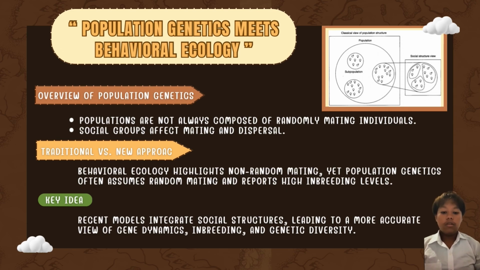Population genetics often assumes random mating and reports high inbreeding levels. Key idea: recent models integrate social structure, leading to a more accurate view of gene dynamics, inbreeding, and genetic diversity.